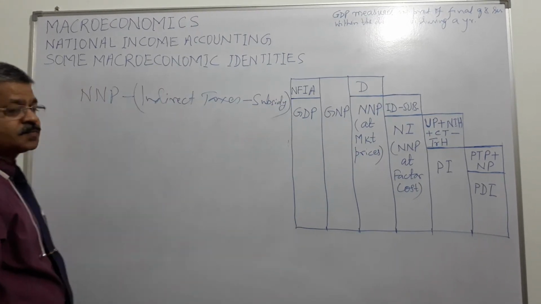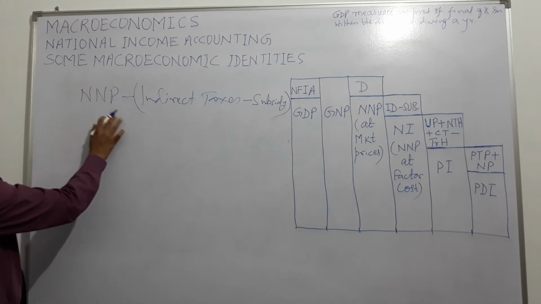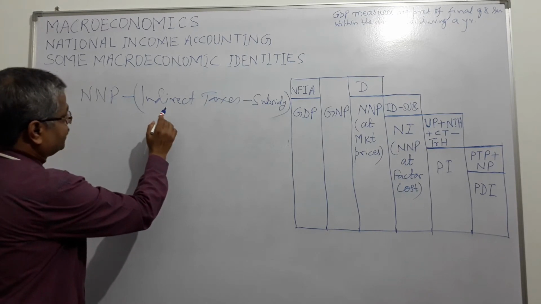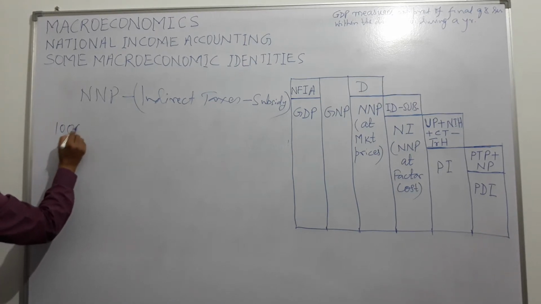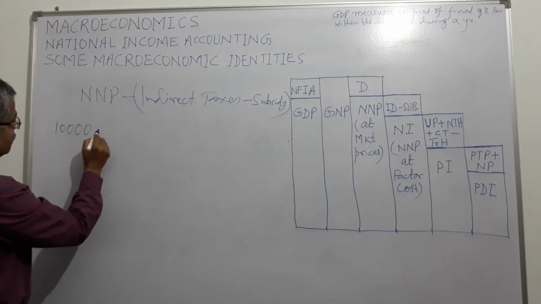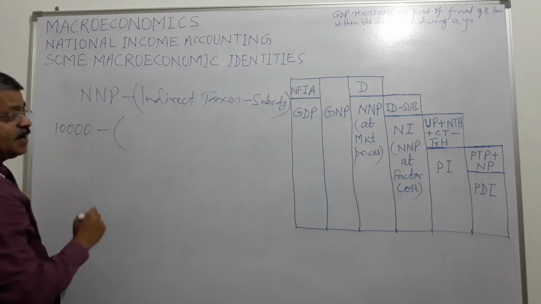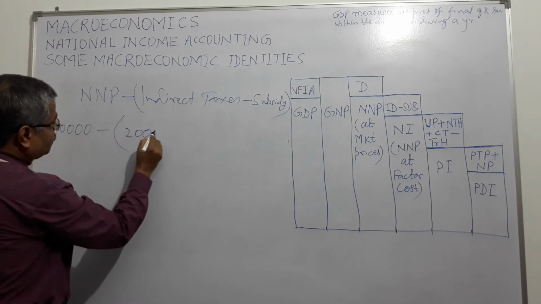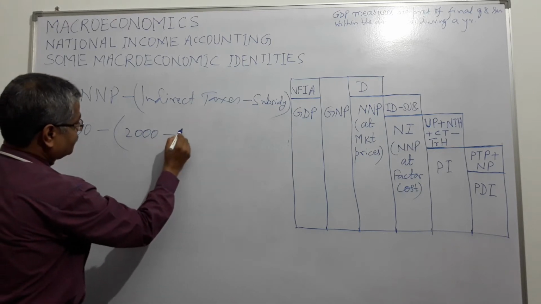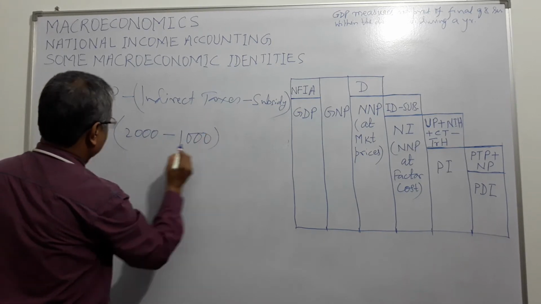Right? So see here, net national product, we deduct indirect taxes. Suppose net national product of India is 10,000 crore, minus indirect taxes, how much? 2,000 crore, plus subsidy of 1,000 crore.